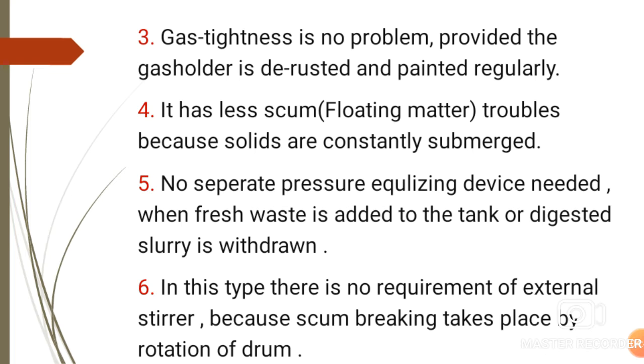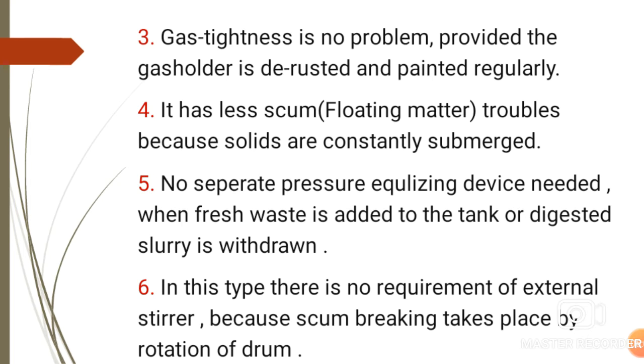Sixth one is that in this type there is no requirement of an external stirrer, because scum breaking takes place by rotation of the drum. In this type the drum is floating, that means there is no fixed position of the drum, so the name given to this plant is the floating type drum biogas plant.